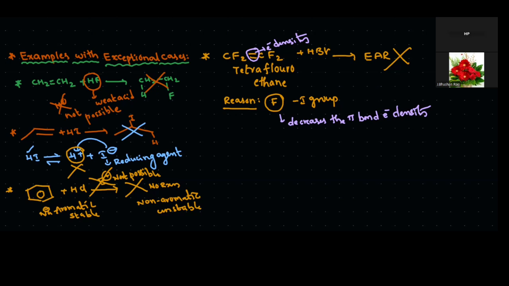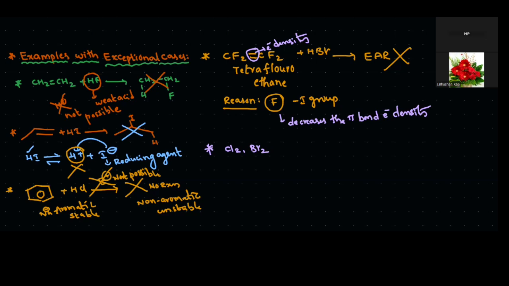The next, another kind of reactions. These are also involved in electrophilic addition reactions only. Before, we discussed the HCl, HBr molecules only. But now, other than those, molecules like Cl2, Br2, chlorine and bromine, but the presence of solvents is also important.